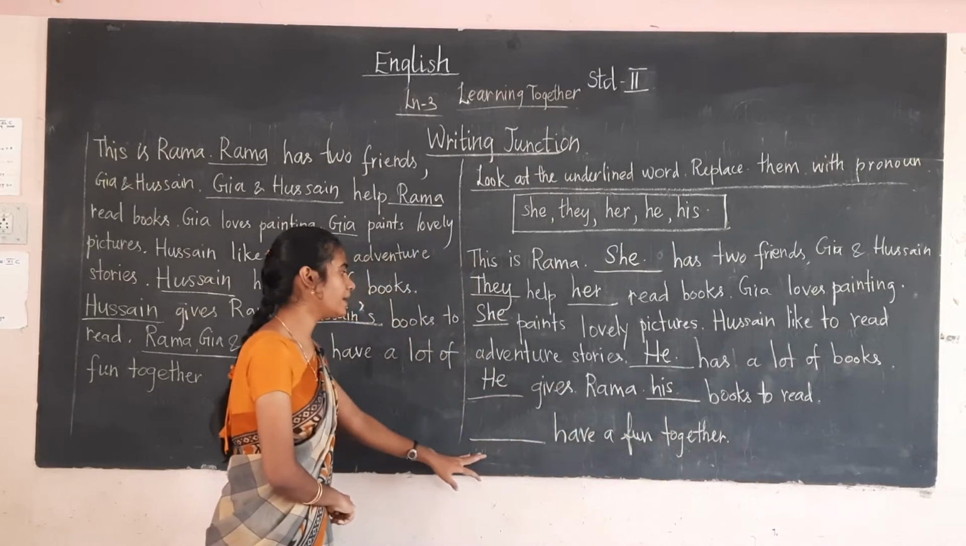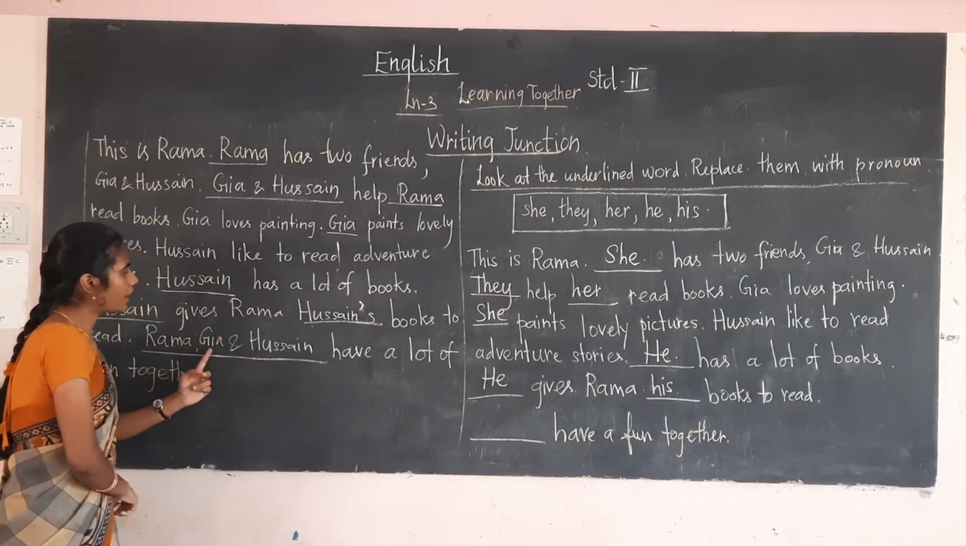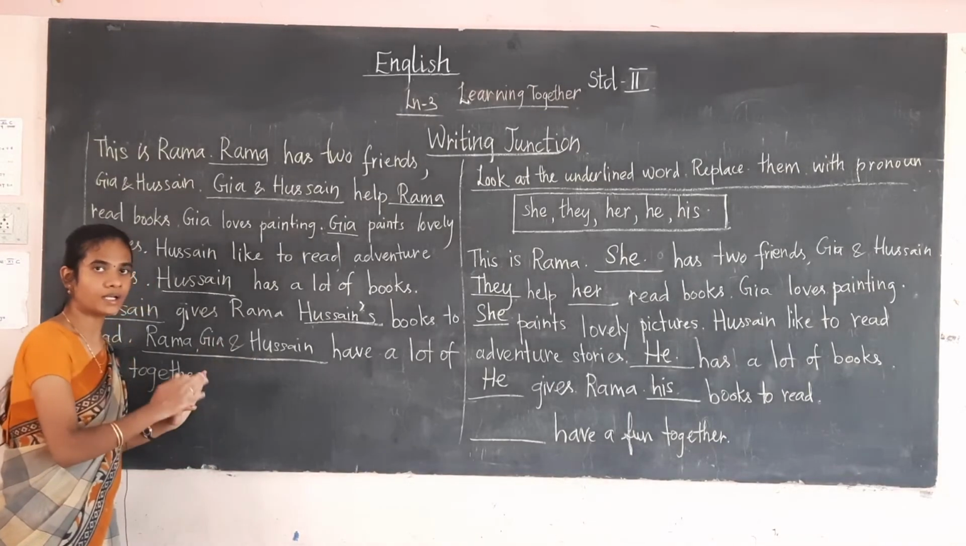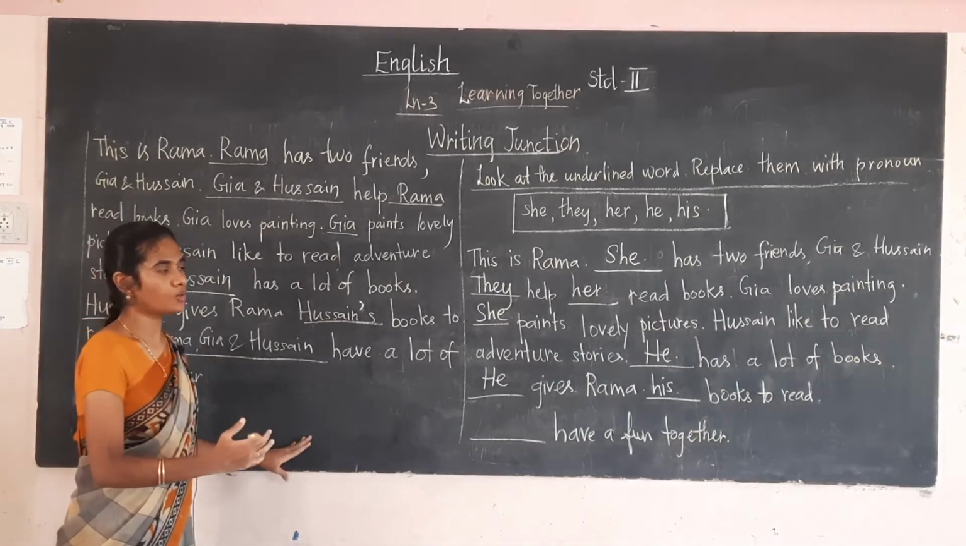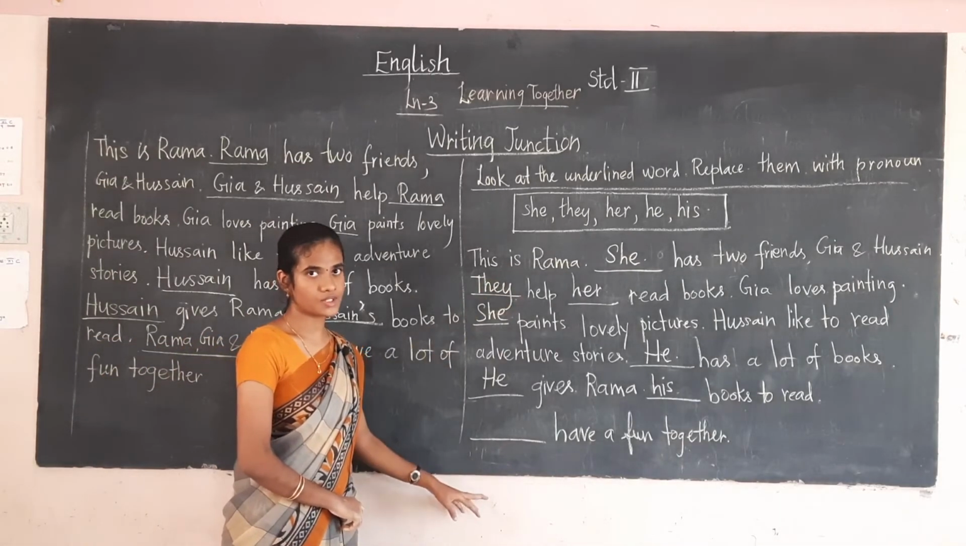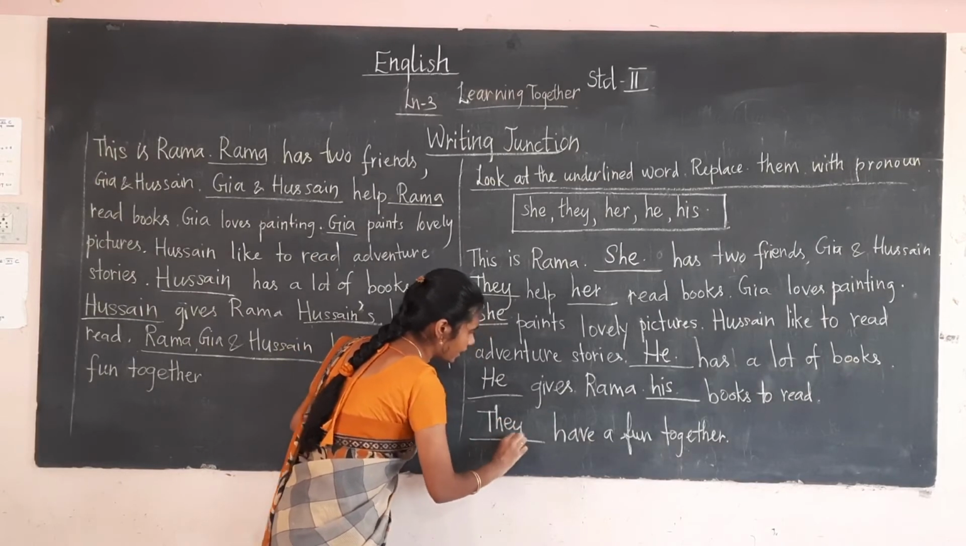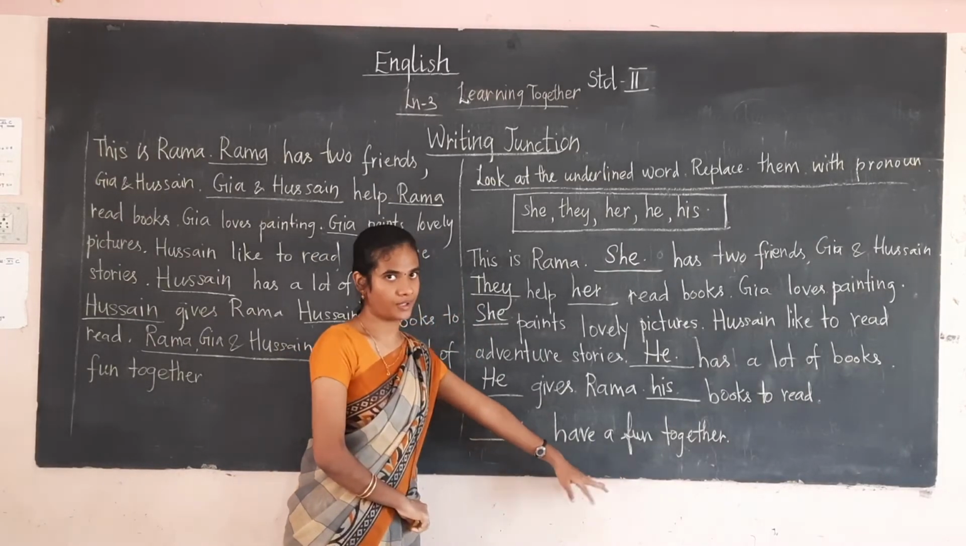The next one, dash have fun together. Here what have they underlined? Rama, Gaya and Kusain. They are talking about three persons. More than two means you have to use the pronoun they. They have fun together.